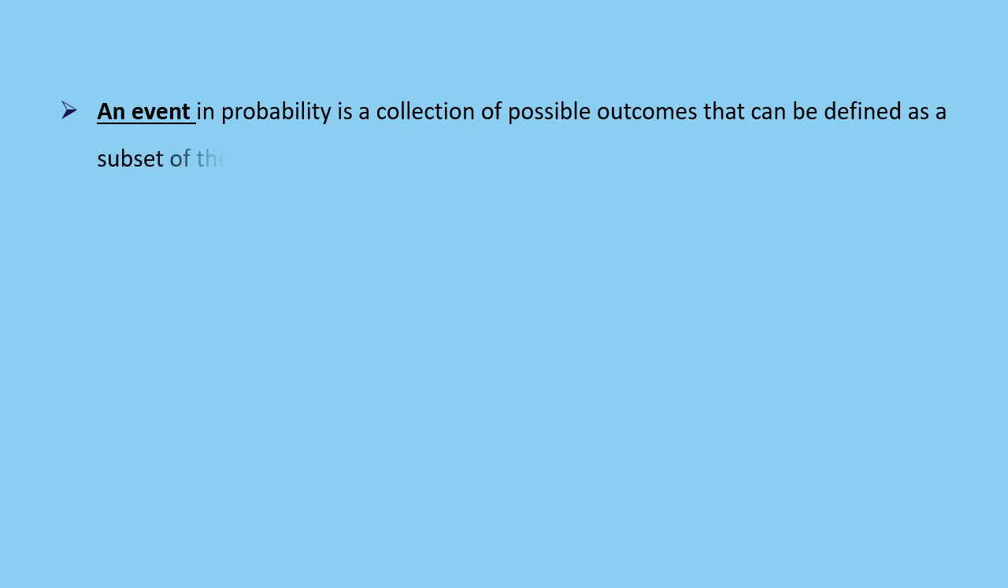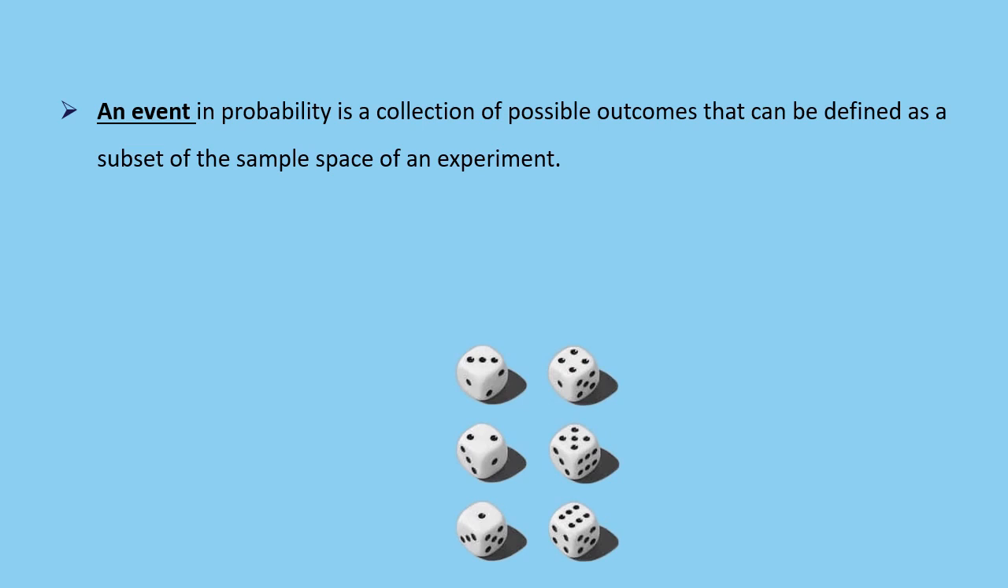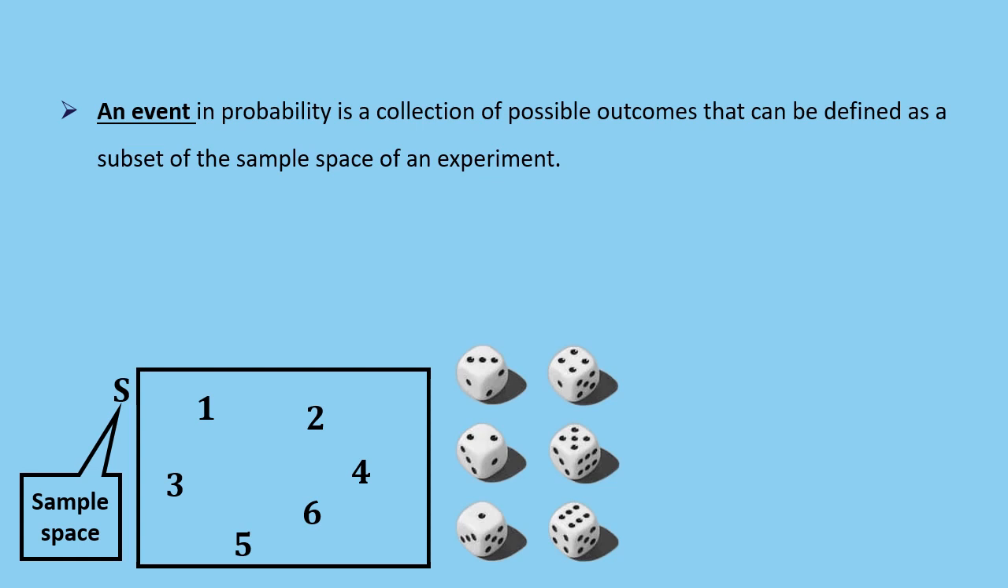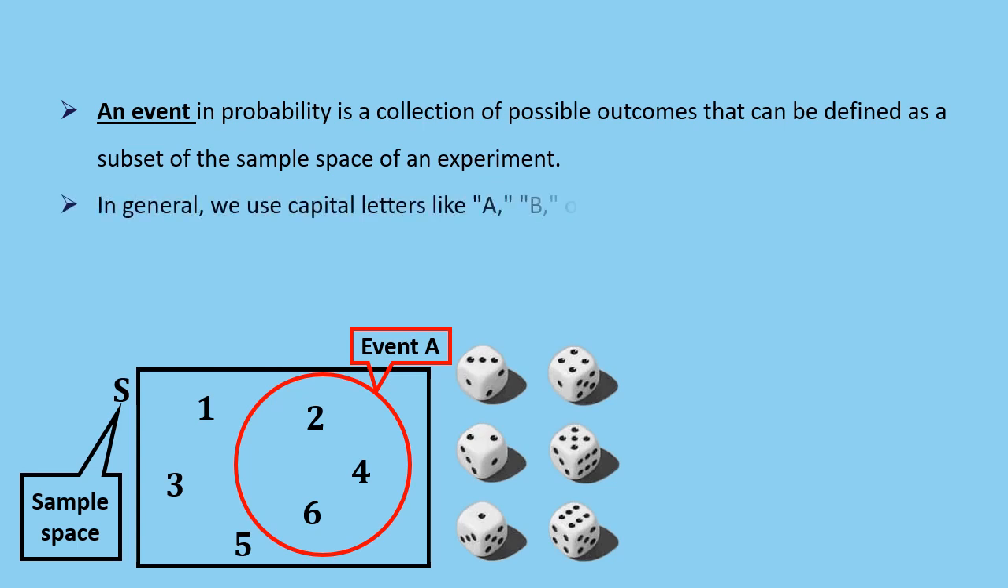An event in probability is a collection of possible outcomes that can be defined as a subset of the sample space of an experiment. For instance, let's consider the set of all possible outcomes of a standard experiment with a 6-sided die. We can define event A as getting an even number on the die. Therefore, event A will be the set of numbers 2, 4, and 6. In general, we use capital letters like A, B, or C to denote events.